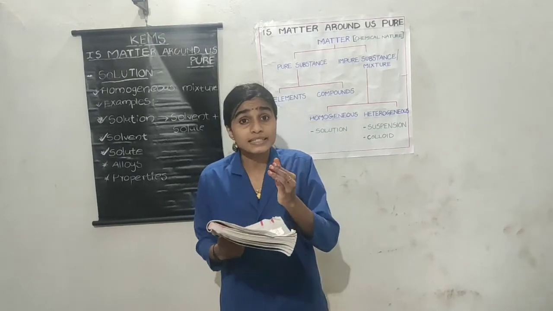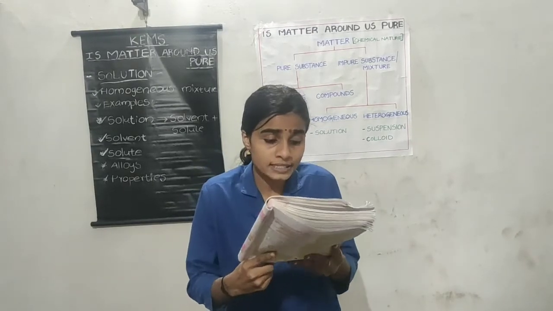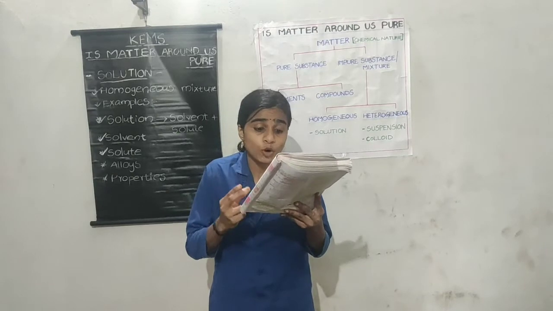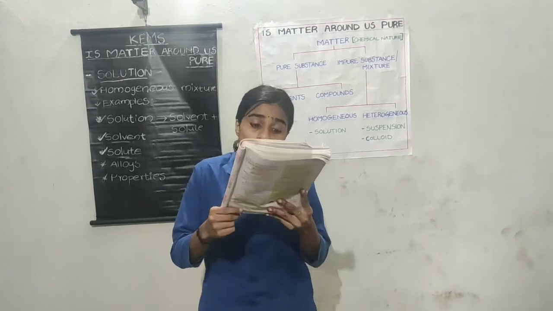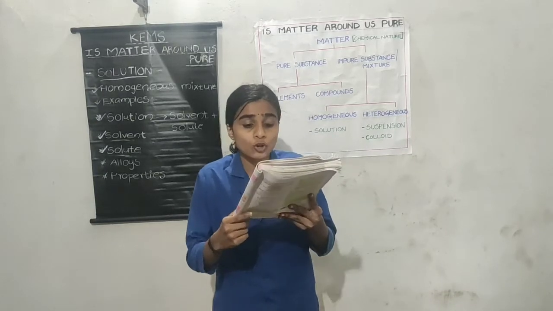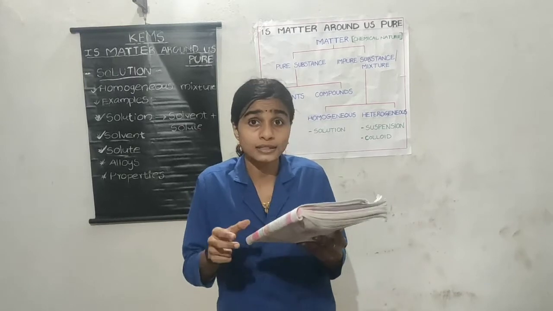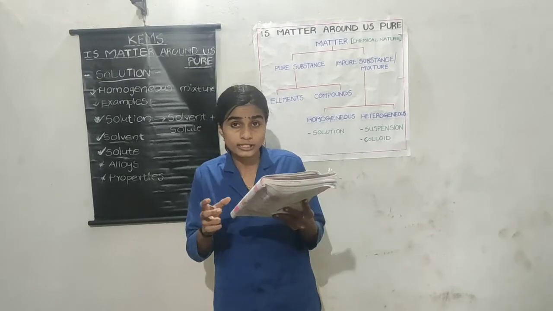The third property: because of the very small particle size, they do not scatter a beam of light passing through the solution. So the path of the light is not visible in a solution.